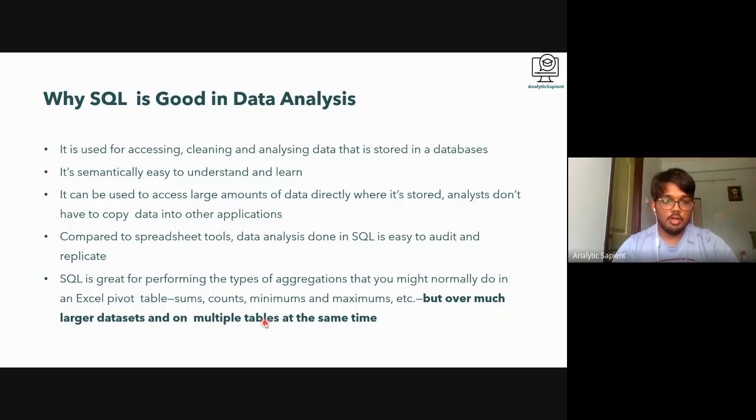And on multiple tables at the same time, this is not possible in Excel. The pivoting works only on one table, but pivoting across multiple tables, let's say 10 tables, 4 tables, 5 tables, we can't do that in Excel at the same time, but we can definitely do it in SQL. So this is what the edge